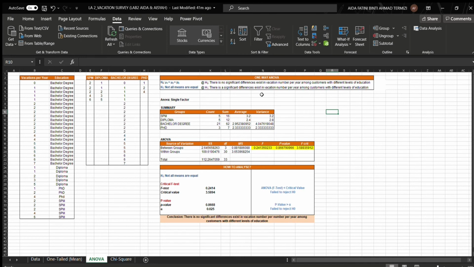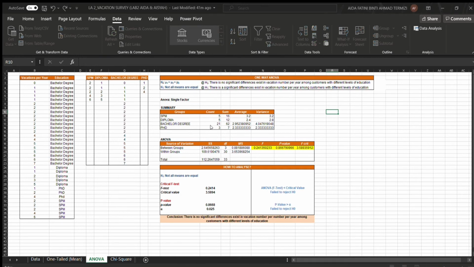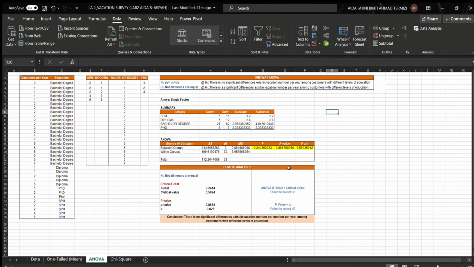And then for one-way ANOVA, for the ANOVA single factor, we will need to go to data analysis, and then go to ANOVA single factor, and then input the range from this one, and then we will place it over here, and then we will get the answer. So based on the table, we will get the F-test. The F-test is equal to 0.2414, which we get from here, and then the critical value is equal to 3.5894, which we get from F critical value.